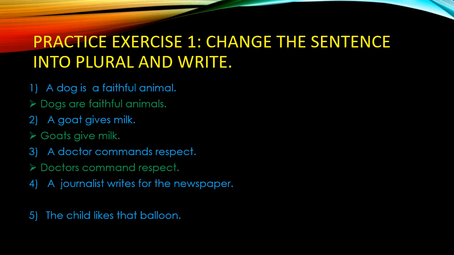Number 4. A journalist writes for the newspaper. Here, journalist is singular, so it will be journalists, and newspaper changes to newspapers. And the answer is journalists write for the newspapers. Here, the word writes is changed to write because it is the S form and it is coming with the singular noun, and the base form we have to write with the plural word.